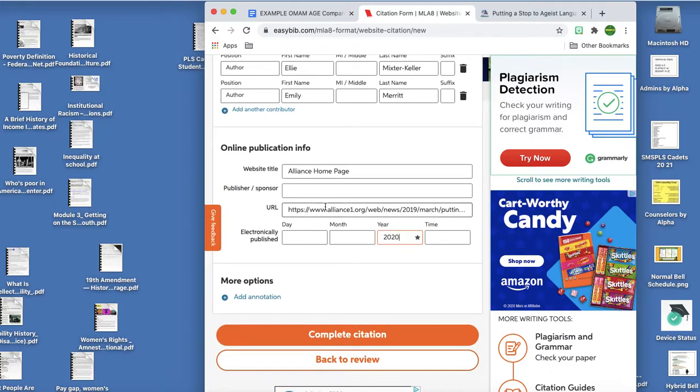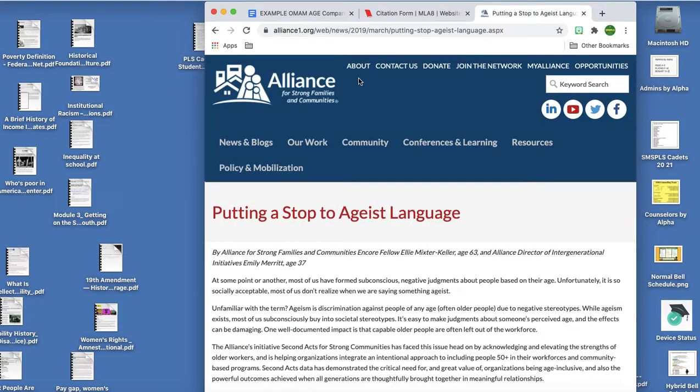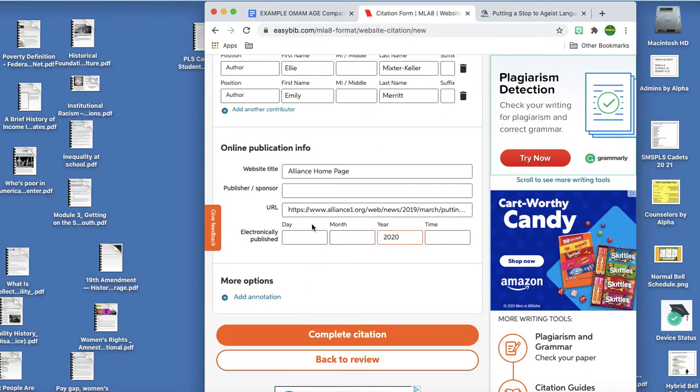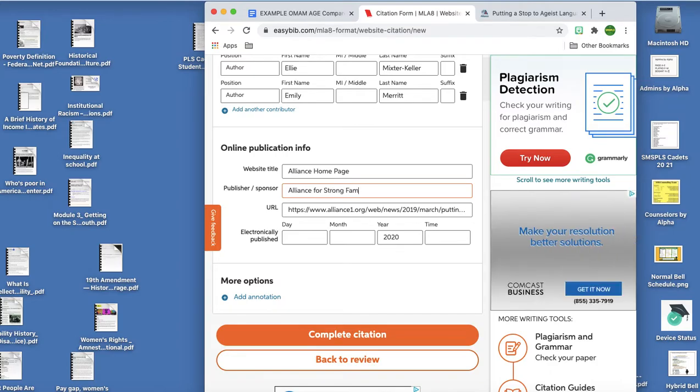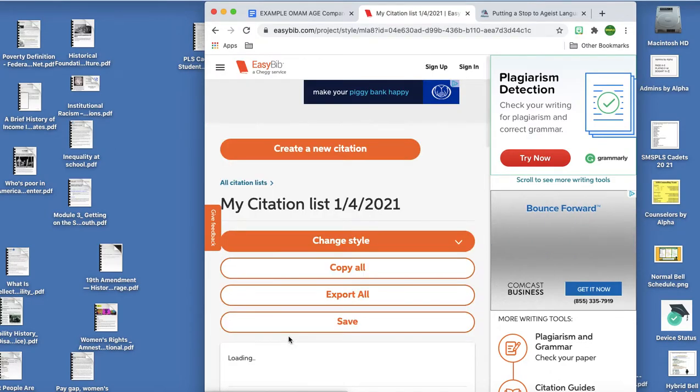And let's see if we know who published this. Alliance homepage. Alliance for Strong Families and Communities. That's who actually published this, so I need to fill that in as well. Alliance for Strong Families and Communities. So notice, yeah, I'm a teacher, and it still takes me a minute. All right, complete the citation. Hopefully we don't have to watch an ad this time.